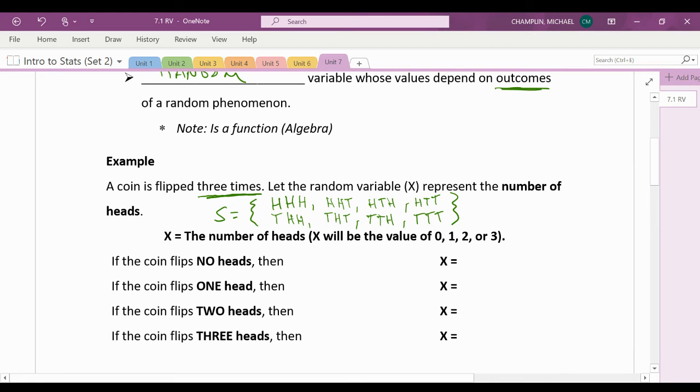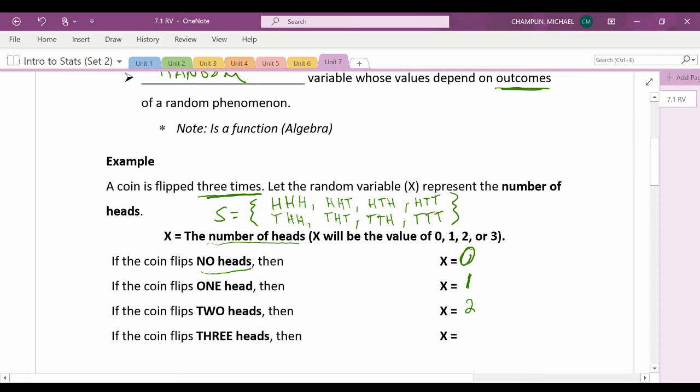All right. Well, x is the number of heads, right? So what will be the value, 0, 1, 2, or 3? Well, if the coin flips no heads, the only option is 0, right? You can't have any heads. If it flips 1 head, you have one option, right? Because you're only going to get 1 head. And then if the coin flips 2 heads, then you're going to have 2.